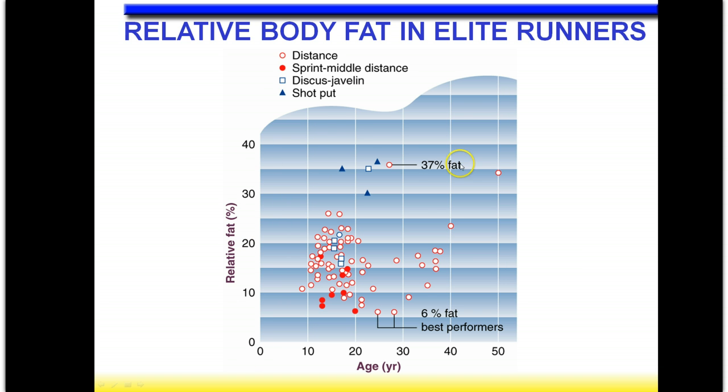Okay, we talked about before how it's not very accurate for some people, how 5% of the people are going to be either much fatter or much leaner than what the measurement gives us. Well, that may be the case with this 37% fat distance runner, right? You cannot be an elite distance runner and be 37% fat. It's just not possible, right? Elite distance runners do not have that much fat. So this could be one of those people that is just outside the norm. They're more than 2 standard deviations away.